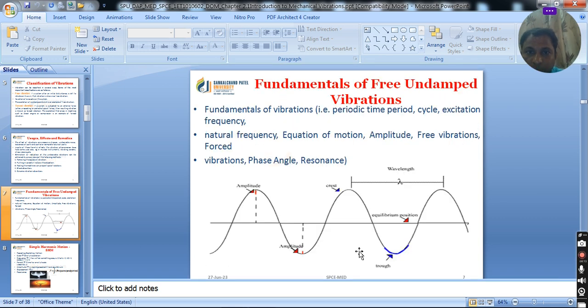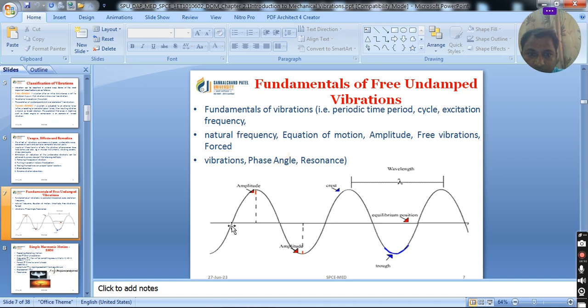So here you can see on the figure the fundamentals of free undamped vibrations. When we say vibration, it has some pattern, right? Just like we have seen in a cardiogram, it shows the oscillation of the heart after a definite time period. In the same way, here you can see that a particle oscillates about its mean position. That is basically called a periodic cycle.